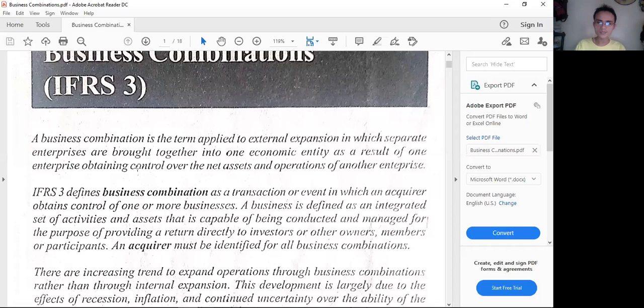Control is achieved normally by acquiring more than half, or 50 plus 1%, or basically at least 51% over the net assets. So take note, net assets, which means equity or capital or net worth. These are the synonymous terms to net assets. And operations. So operations, we think of input, process, and output.